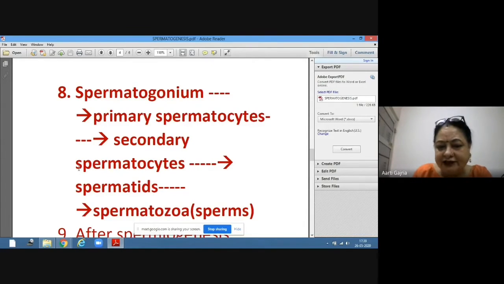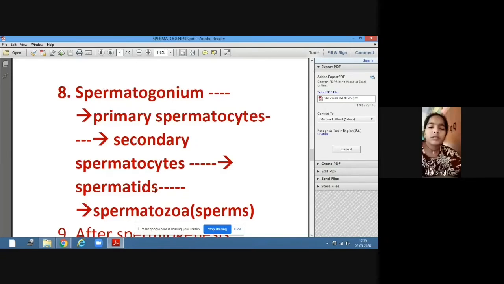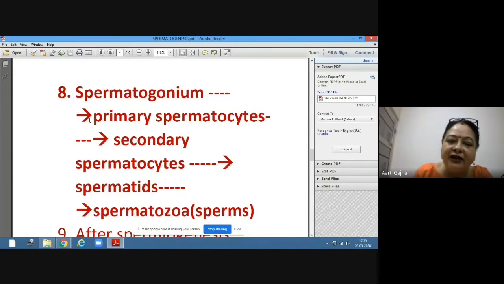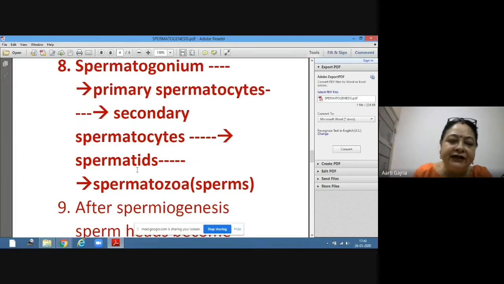One primary spermatocyte will give 4 spermatids. Each secondary spermatocyte will give 2 spermatids. So from one primary spermatocyte, 4 spermatids will be formed, and all these spermatids are haploid in nature, n number, having 23 chromosomes. And these will then be transformed.